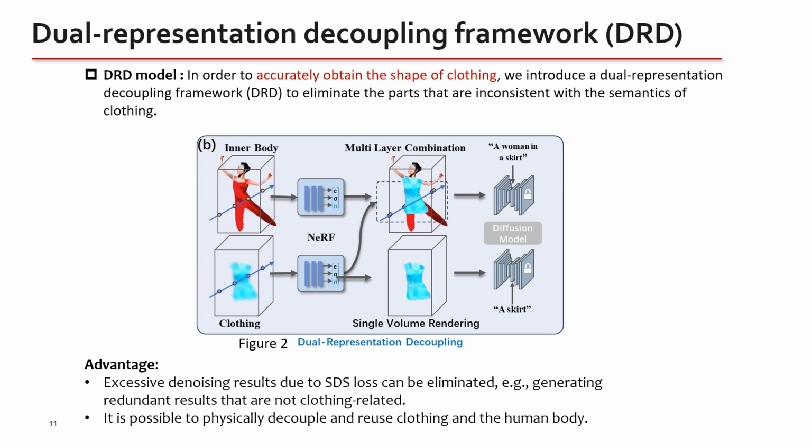Secondly, I'll explain the dual representation decoupling framework (DRD) of our method. In order to accurately obtain the shape of clothing, we introduce DRD to eliminate the parts that are inconsistent with the semantics of clothing. Its advantages: excessive denoising results due to SDS loss can be eliminated, which will keep the generated clothing results consistent with the text prompts. It is possible to physically decouple and reuse clothing and the human body.